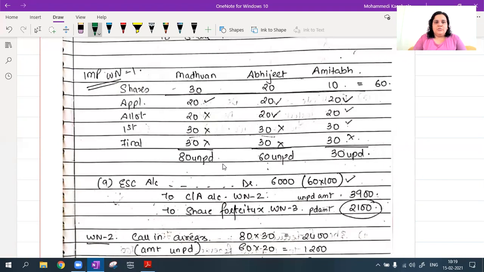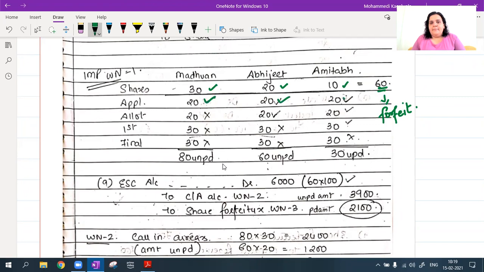To make it more clear, since I have to forfeit these 60 shares and then reissue them to Chandra Prakash, I have made this working note for you all. Mr. Madhavan, Mr. Abhijit, and Mr. Amitabh. Madhavan has 30 shares, Abhijit has 20, and Amitabh has applied for 10. Total 60 shares I have to forfeit. Application, allotment, first call, final call. I have written all the amounts, and here I have put a tick.